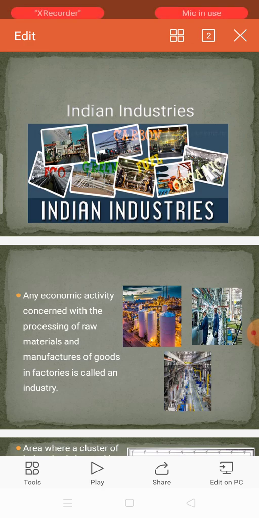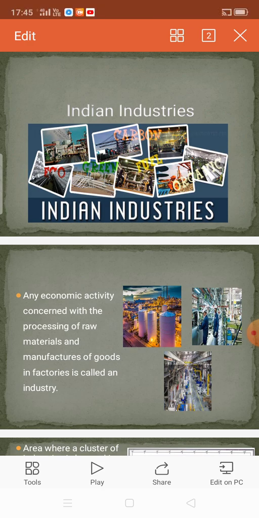Any economic activity concerned with the processing of raw materials and manufacture of goods in factories or industries is called an industry. In other words, converting raw material into ready goods in a place, that is called an industry. Now, here we have shown various pictures about the industries.